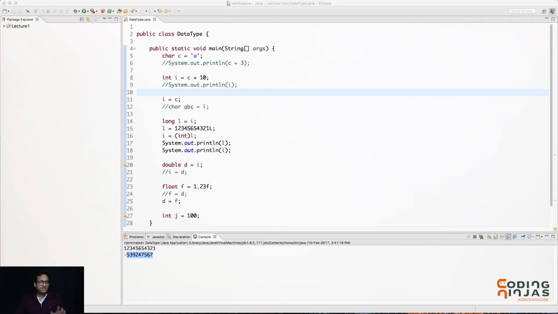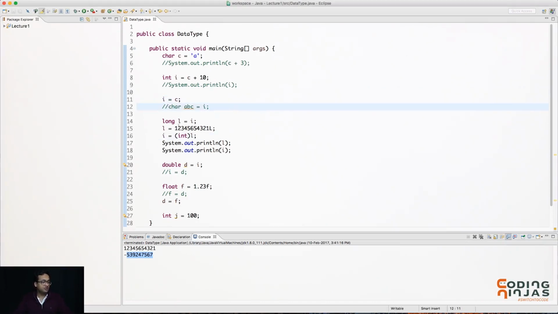So exactly the same way we can work everywhere. For example, if you want char ABC to be I, right? We are getting an error because you are trying to copy 4 bytes into 2 bytes. But if you want, you can explicitly typecast, saying do it for me, and the compiler will let you do it. It'll work absolutely fine. Okay, so you need to understand which types will get implicitly typecast, and if they cannot be done implicitly, if you are planning to do an explicit typecast, what is the data loss that can happen in that case?